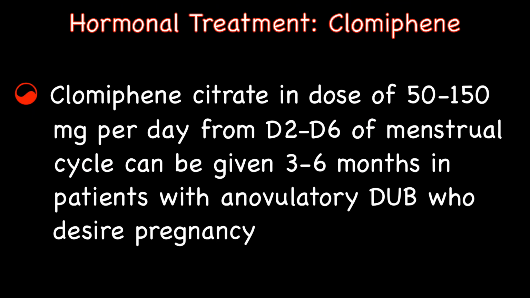Clomiphene citrate in the dose of 50 to 150 mg per day from day 2 to 6 of the cycle can be given for 3 to 6 months in patients with anovulatory DUB who desire pregnancy.